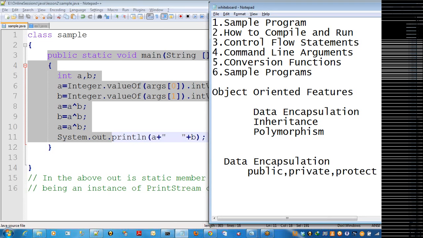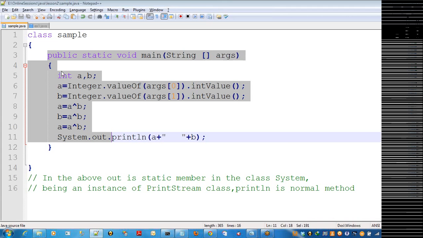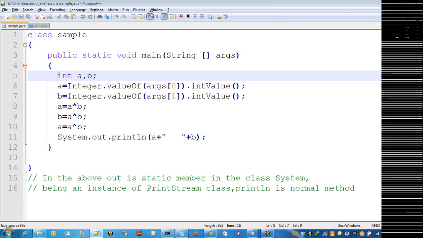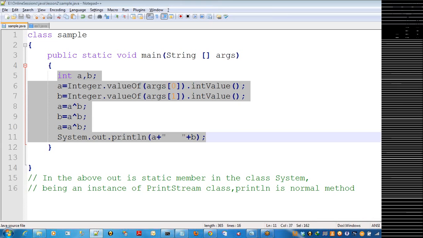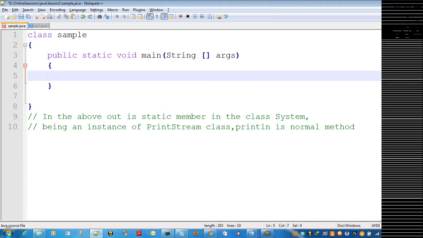Right. For example, public is nothing but global, private is nothing but local, and protected is restricted to the second class only. If you declare that variable as protected in the first class, it can be used only in the second class. It's not possible to use it in the third and so on. For example, now I can declare the variables here.